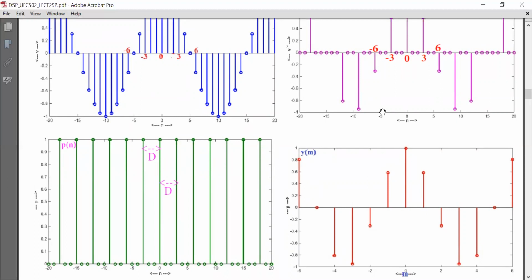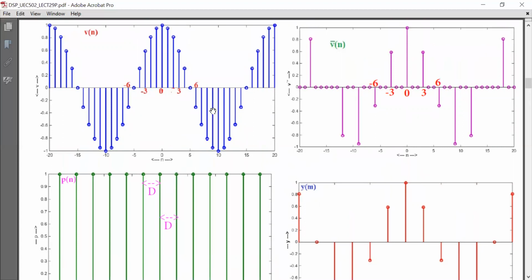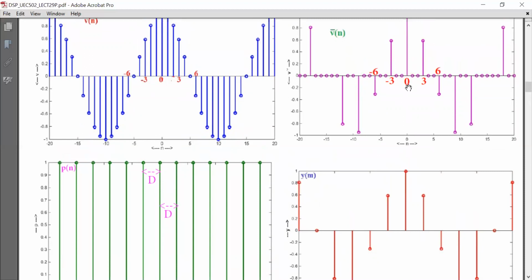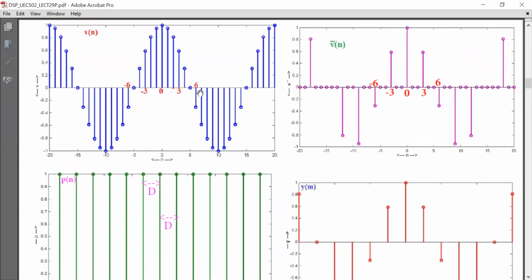By multiplication of Vn and Pn, I can generate V bar n. Now I will have samples only at multiples of capital D: at 0 I have a sample, at 3 I have a sample, at n equal to 6 I have a sample. That is V bar n.